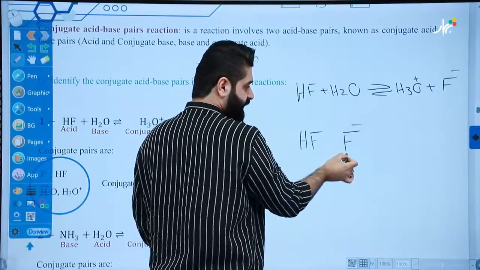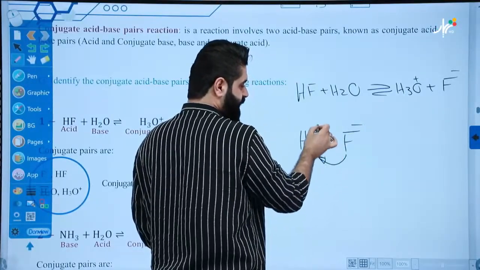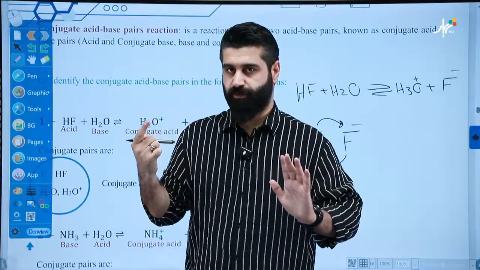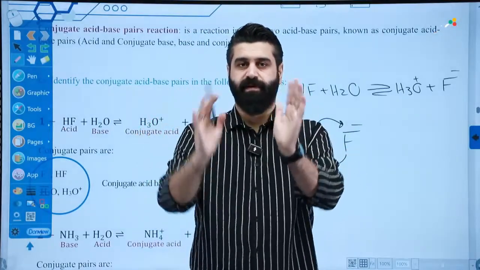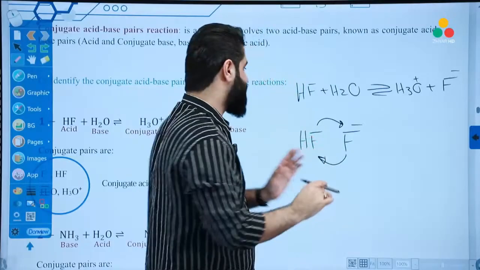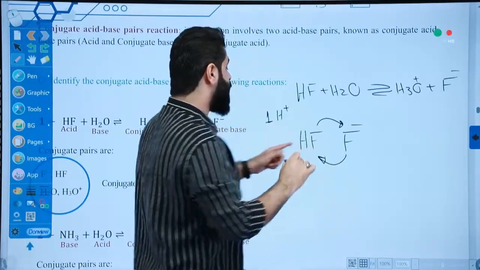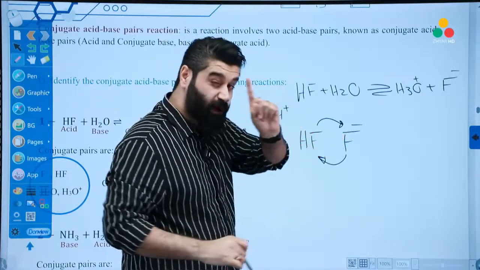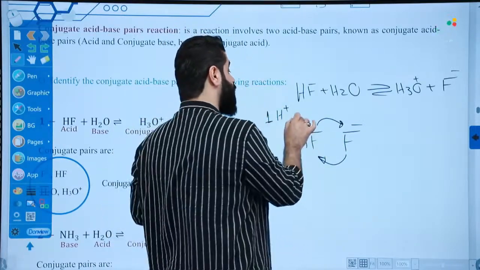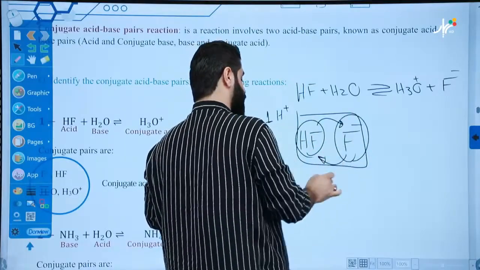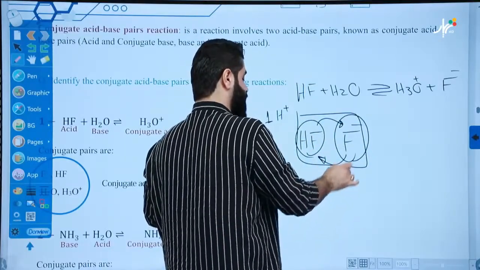First of all, they can be prepared from each other. The first point. They must be prepared from each other by transferring one proton. So the only difference between them is only one proton. This is called a conjugate pair. So HF and F, they are a conjugate pair to each other.